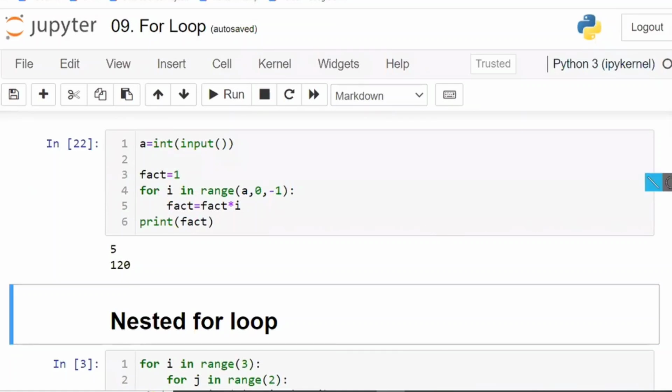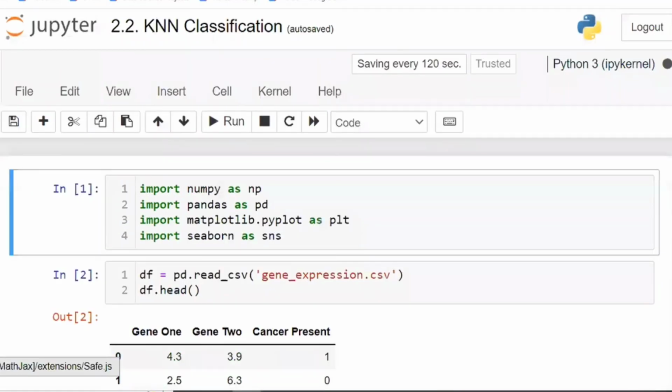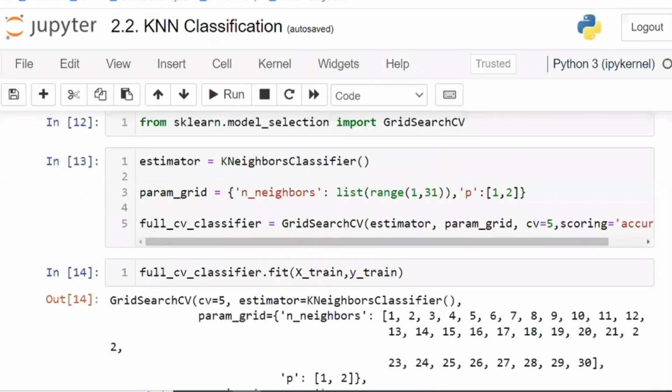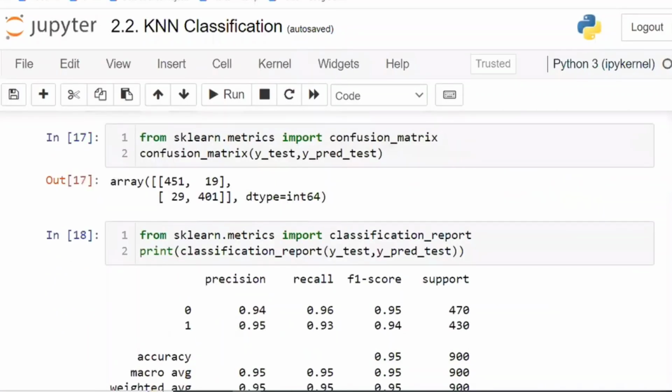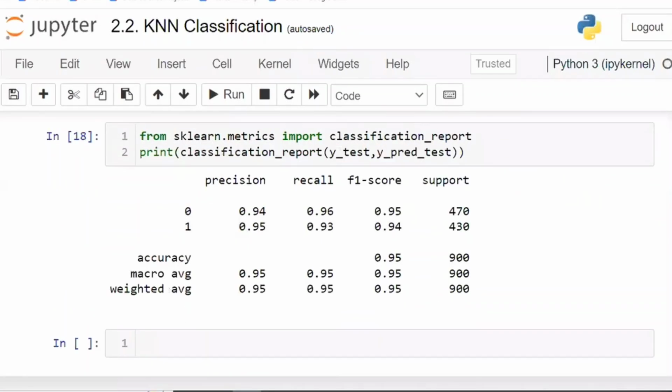For example, today in the 6 p.m. batch, one of the students discussed this. And here I told you to import the classification report from sklearn.metrics. And it is printing like this. If you don't know for what purpose it is printing and how these values are calculated, then we are called coding monkeys. What is each and every value? What is the meaning of this value? And after seeing this value, what we are understanding, that we have to apply.